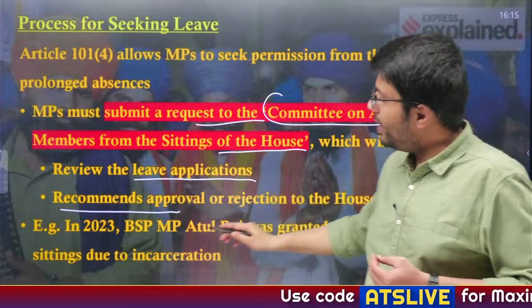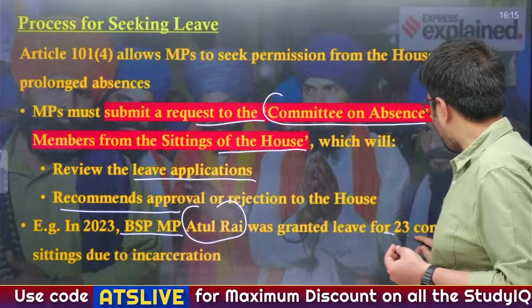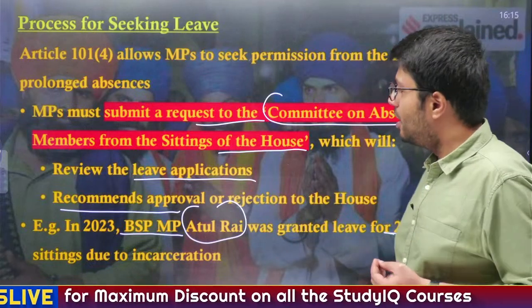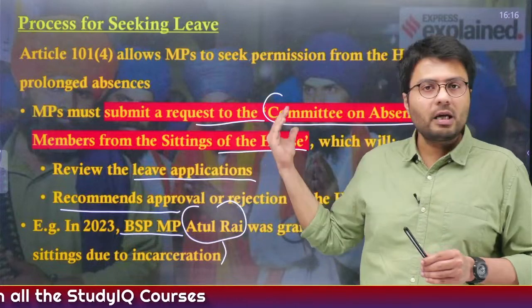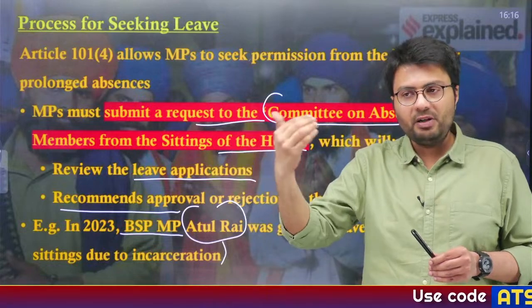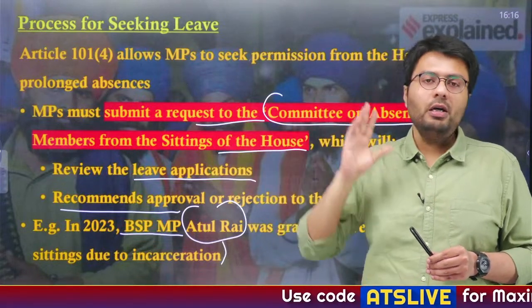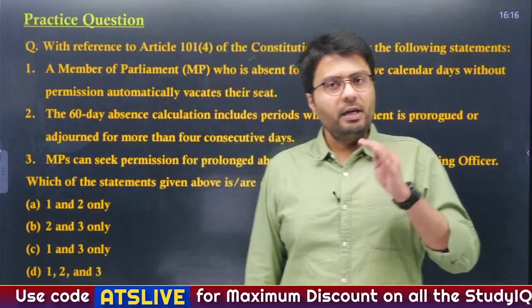For example, in 2023, a BSP MP called Mr. Atul Rai was granted a leave for 23 consecutive sittings due to his incarceration. So that is why you have to first apply to this committee, and this committee actually considers your application and then accepts or rejects your leave of absence. Okay. Now, in that regard, let us try to solve this question.